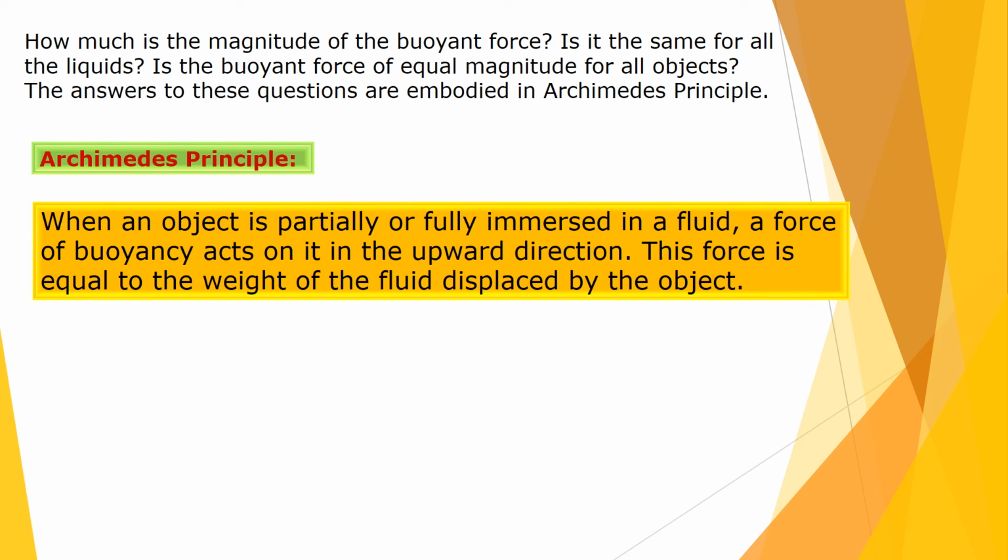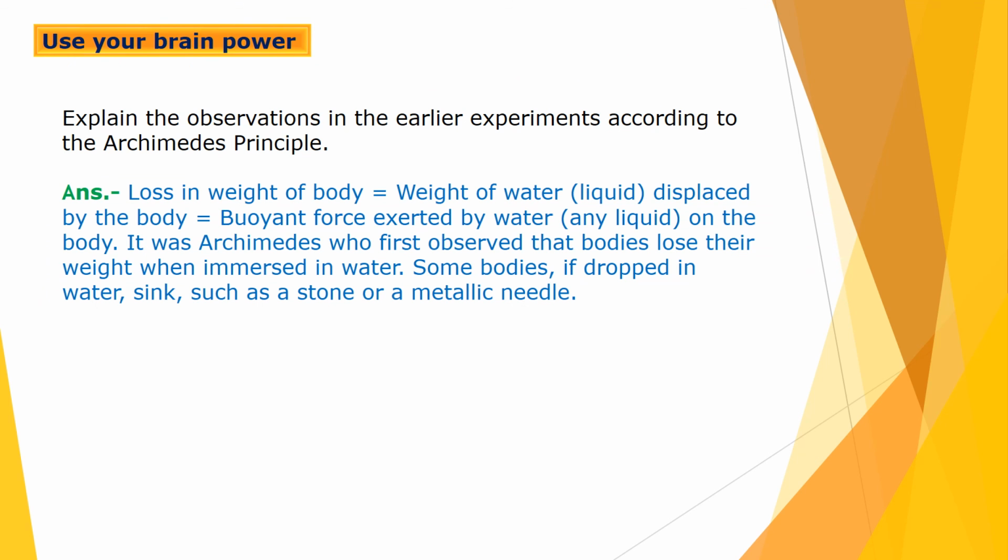When an object is partially or fully immersed in a fluid, a force of buoyancy acts on it in the upward direction, and this force is equal to the weight of the fluid displaced by the object. So in the previous example, children, whichever buoyant force is there on that fluid, fluid meaning either gas or liquid, that buoyant force is acting in the upward direction, and the fluid displaced is equal to the weight of the object. So use your brain power. Explain the observations in the earlier experiments according to the Archimedes principle.